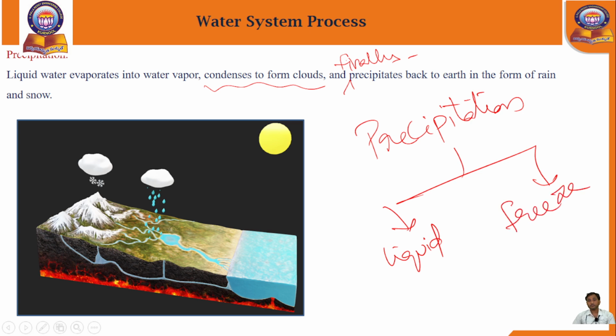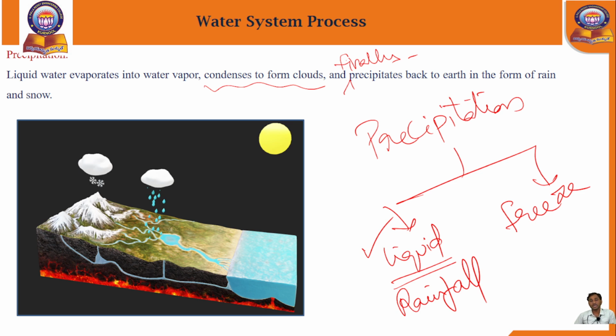Mostly after the summer season, the rainy season will come. So mostly in the rainy season, the precipitation occurs in liquid form, which we call rainfall. Here the water is going to occur. See how many stages have been completed. Mostly in the summer season the evaporation will start.